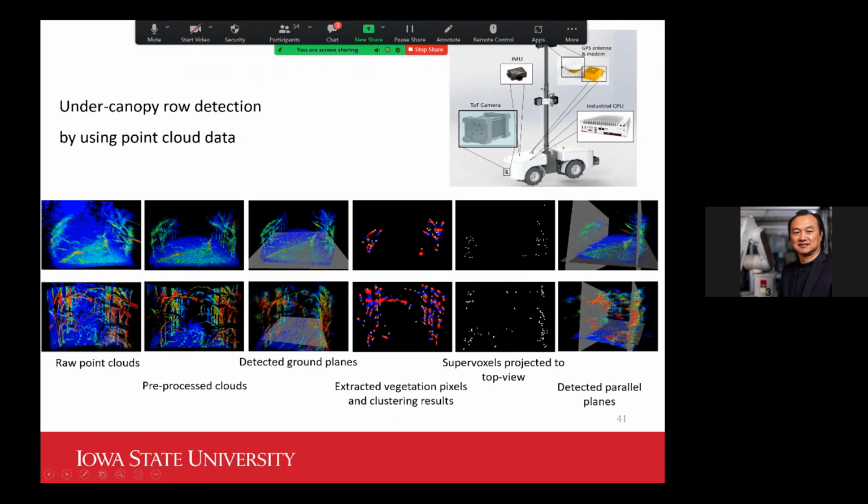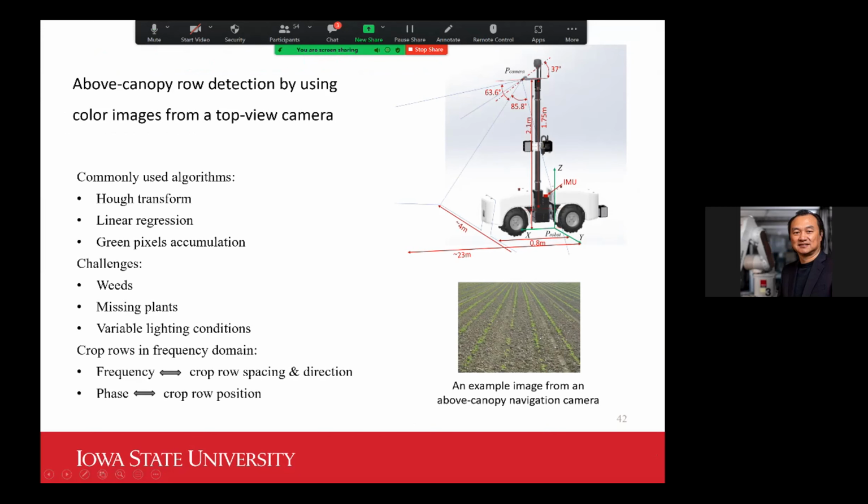This picture shows, again, Jingyao's work in terms of under canopy navigation, where we use a 3D camera to identify crop rows under the canopy. And this one shows the approach of over canopy, above the crop row navigation. The row detection approach we took was very different.